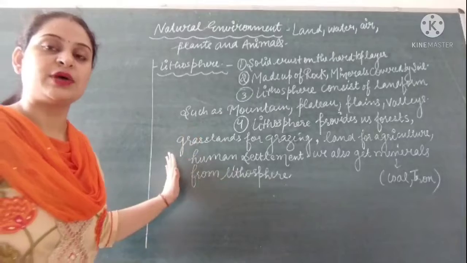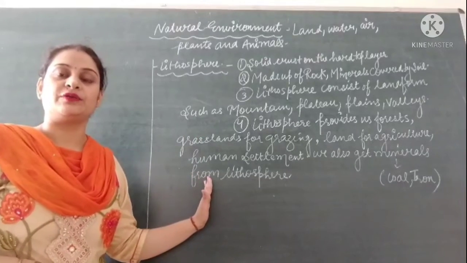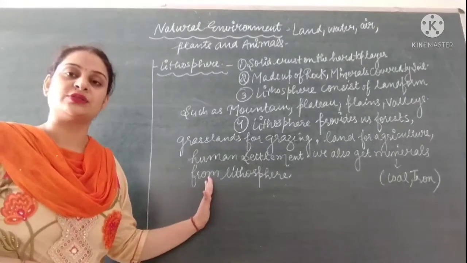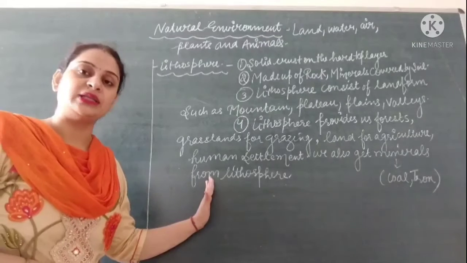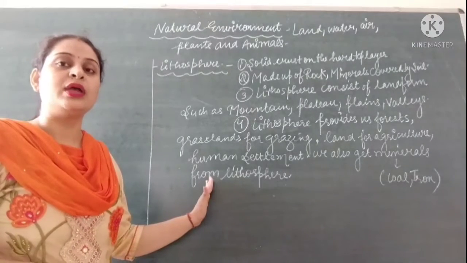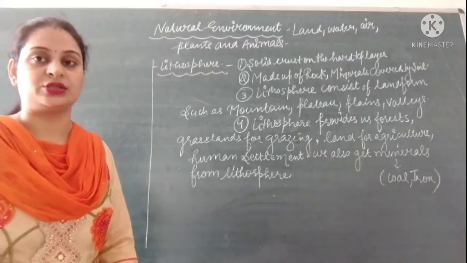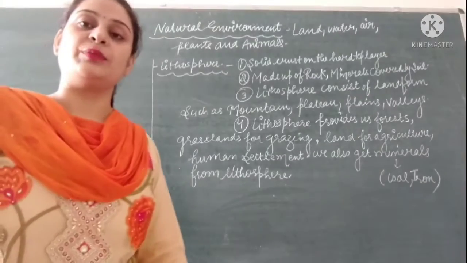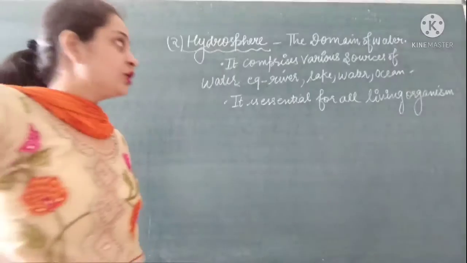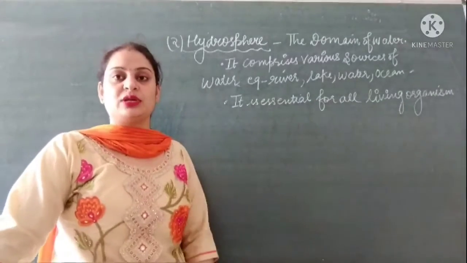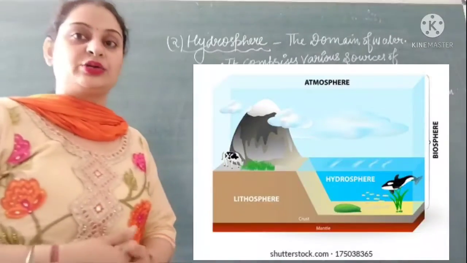So lithosphere is one of the most important components of the natural environment, because the lithosphere provides us different things which are required to have a favorable condition. Now moving to the next component of the natural environment. The second component of the natural environment is hydrosphere.